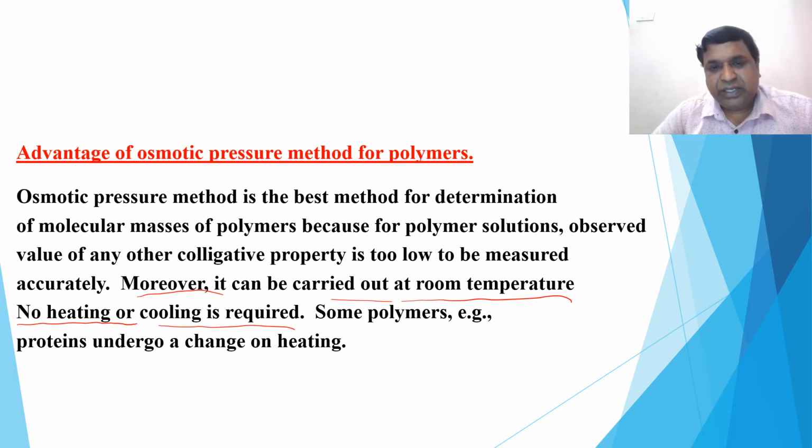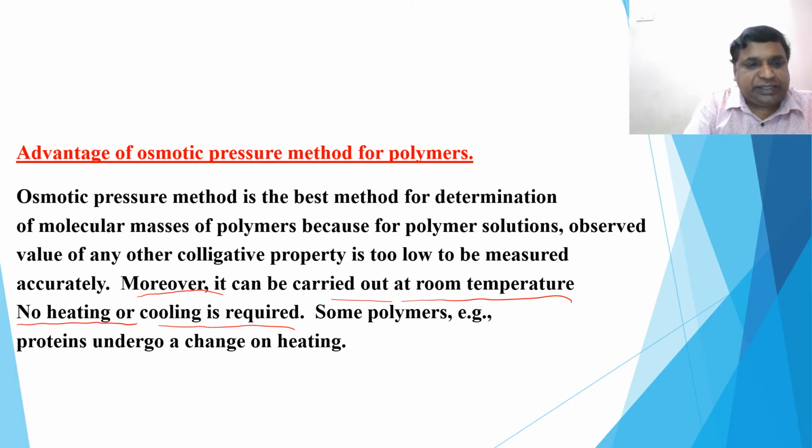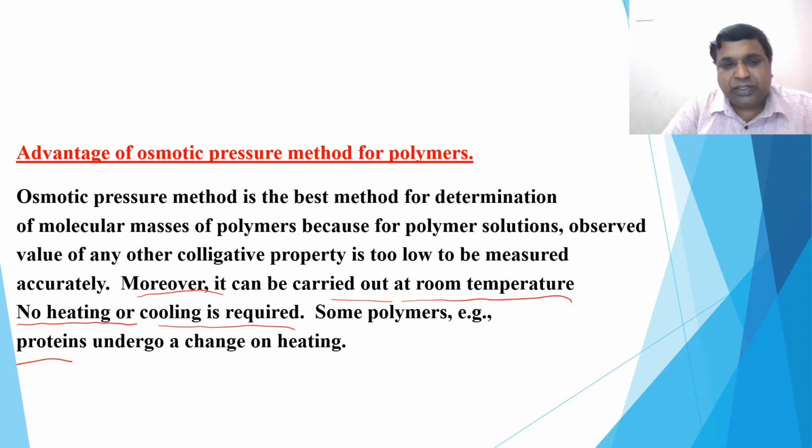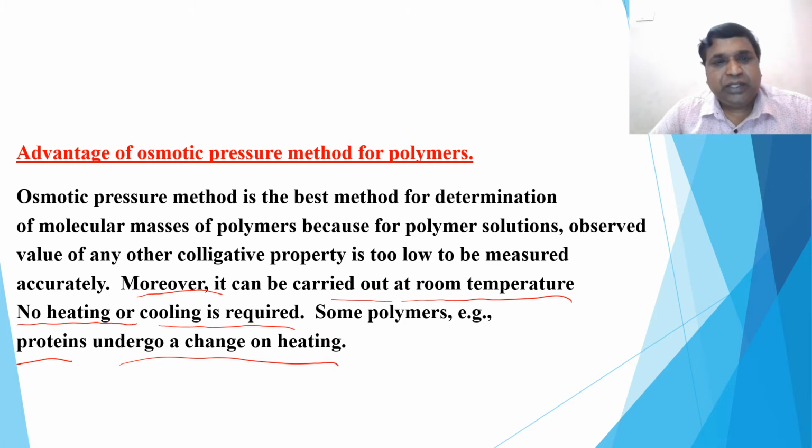Because some polymers like proteins, biomolecules undergo a change on heating. So the method we use to determine the molecular mass should not involve increasing or decreasing temperature. Biomolecules like proteins, hormones, vitamins undergo a change on heating.